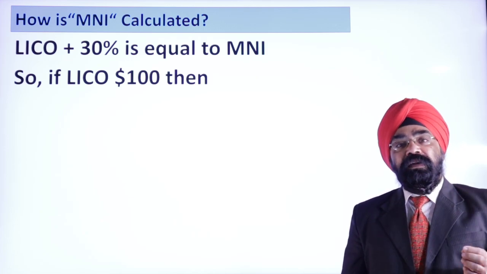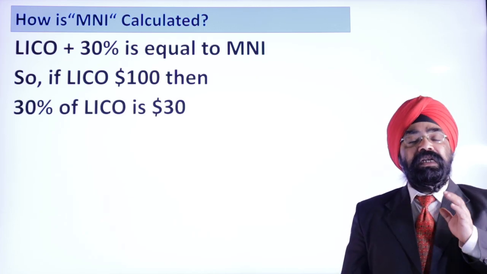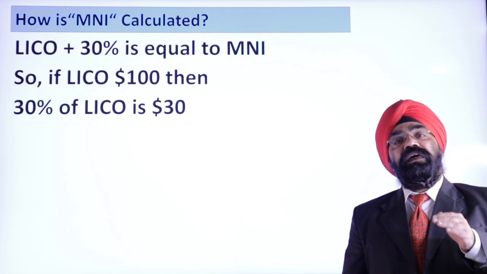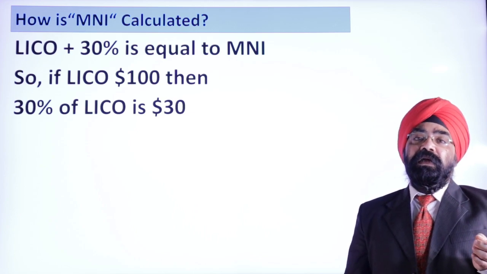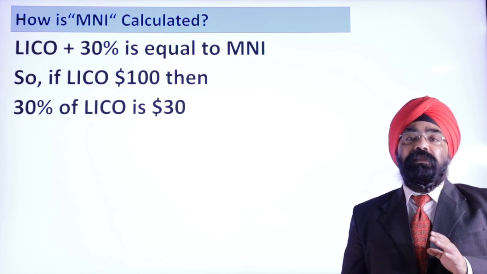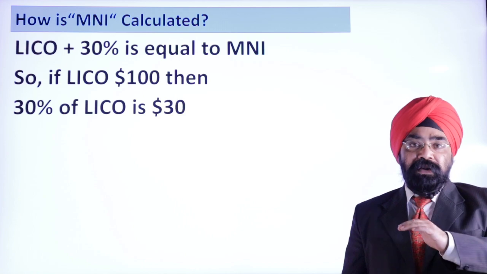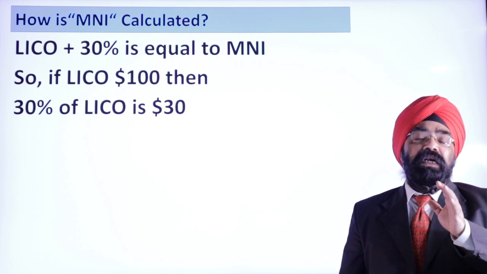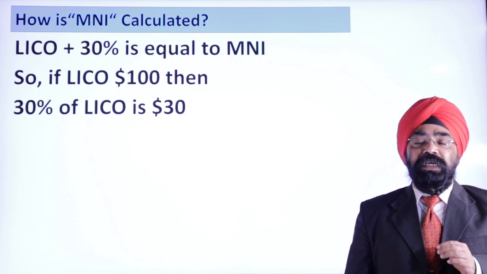So if you add 100 plus 30, it becomes $130. So your LICO is 100 and 130 is your minimum necessary income. LICO 100, minimum necessary income 130. So this is how it is calculated.